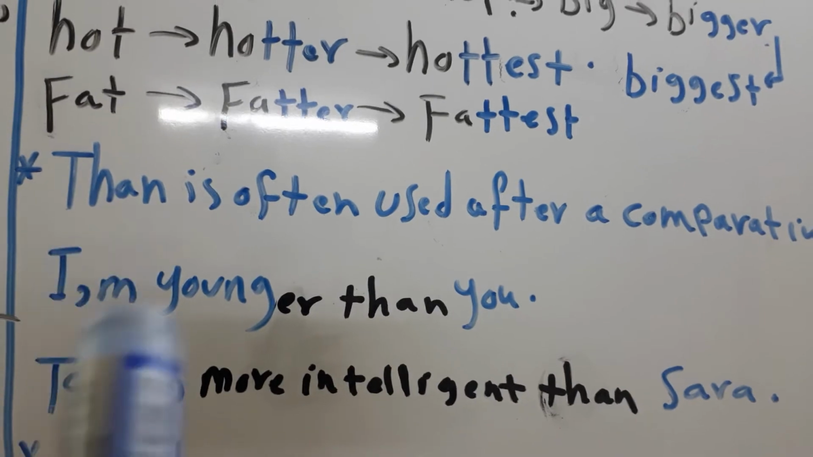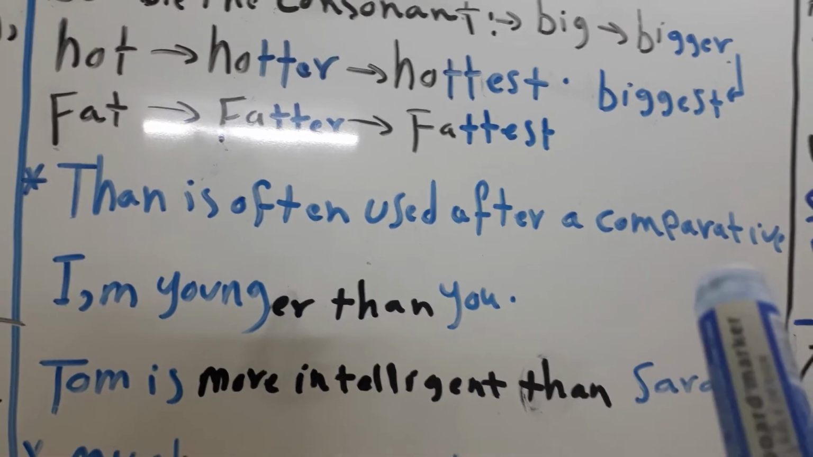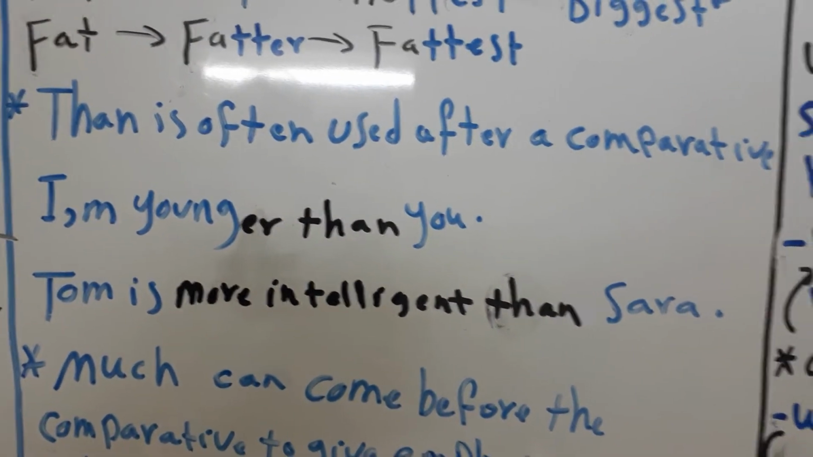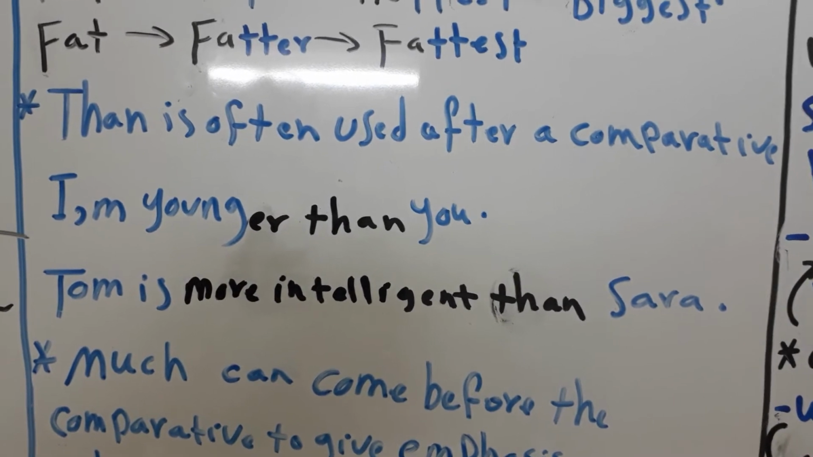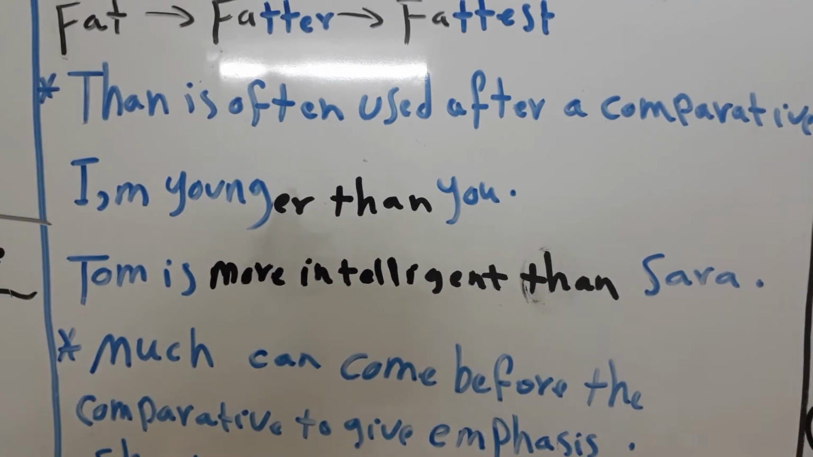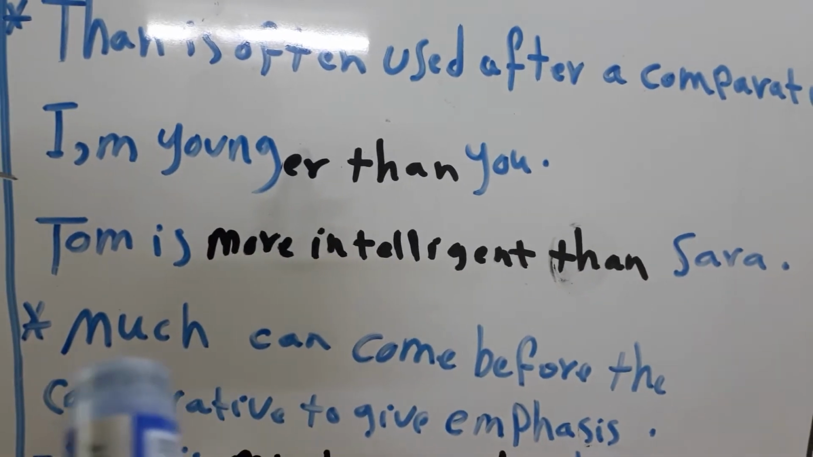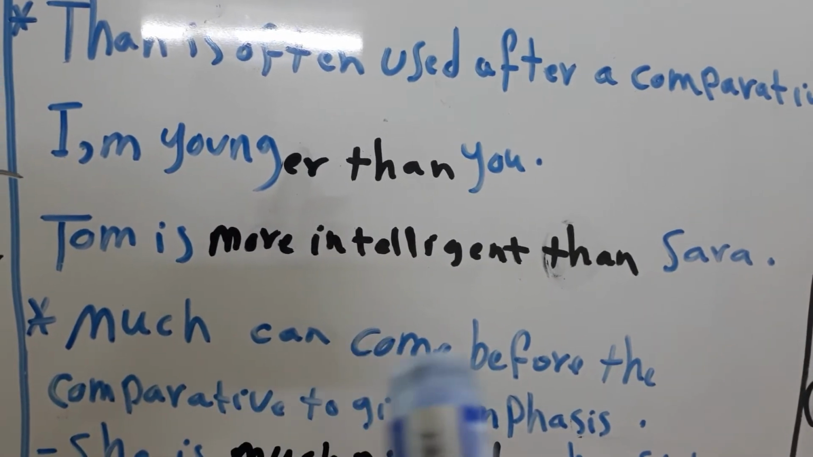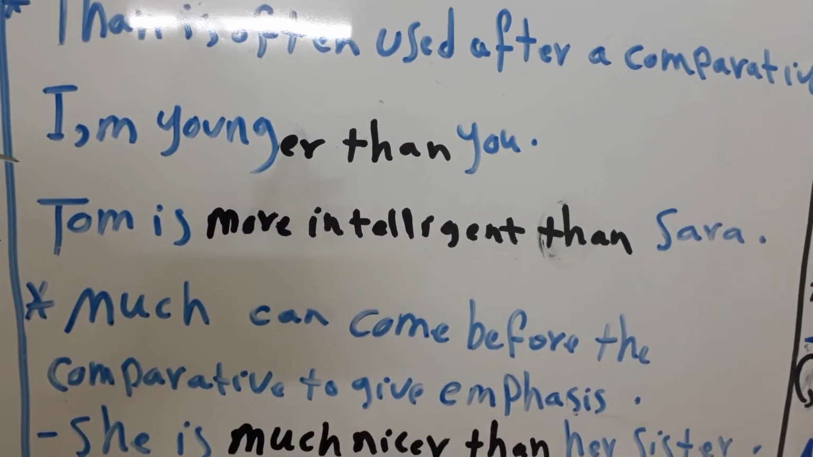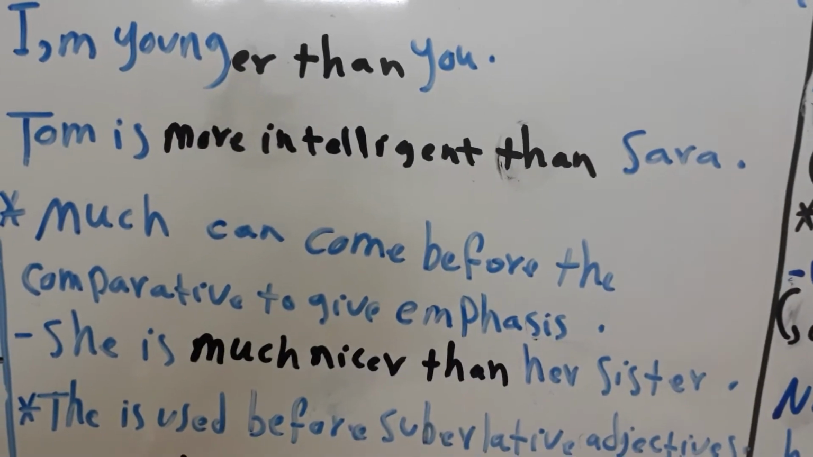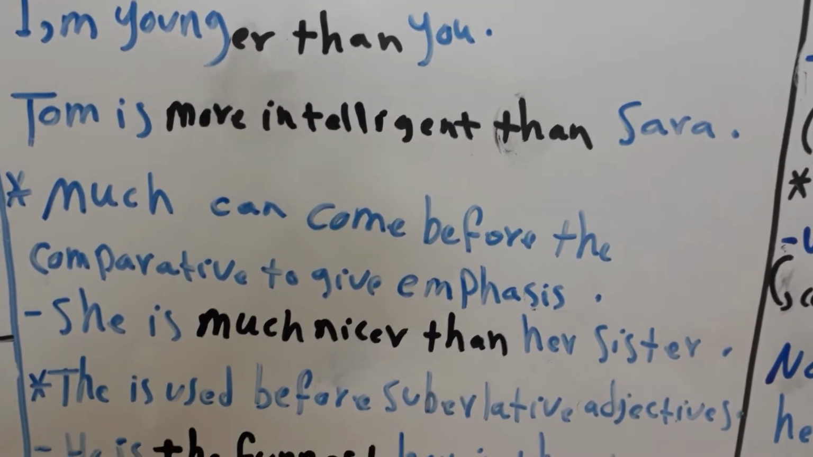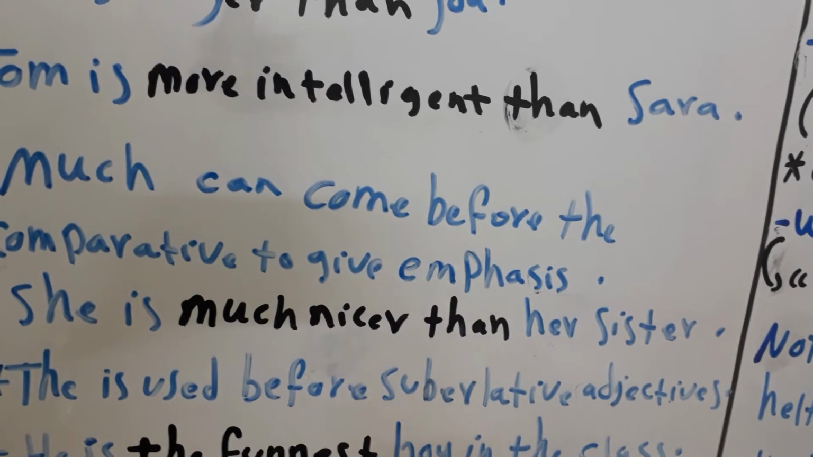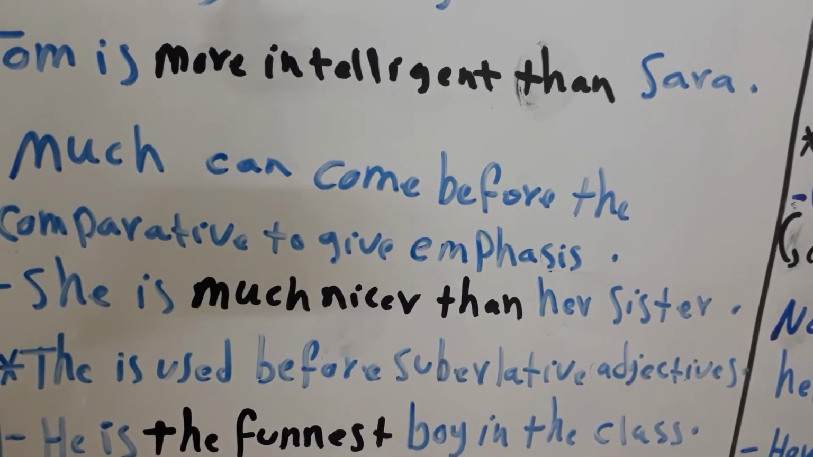Also, we can use than. Than is often used after a comparative. For example, I am younger than you, or Ahmed is bigger than his brother. James is cleverer than her sister. We sometimes use much with the comparative. Much can come before the comparative to give emphasis. For example, she is much nicer than her sister. Okay?